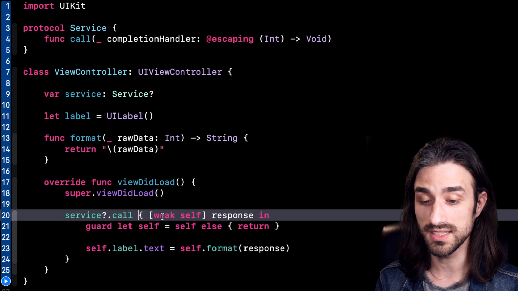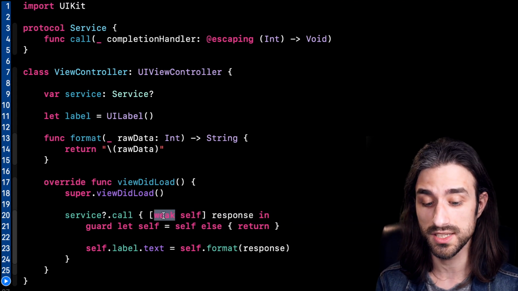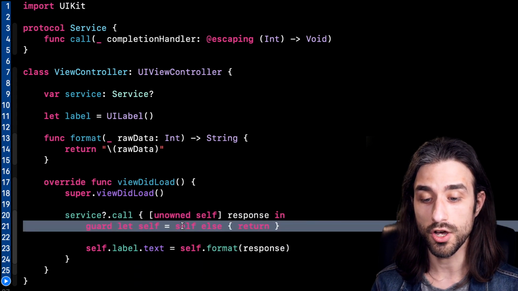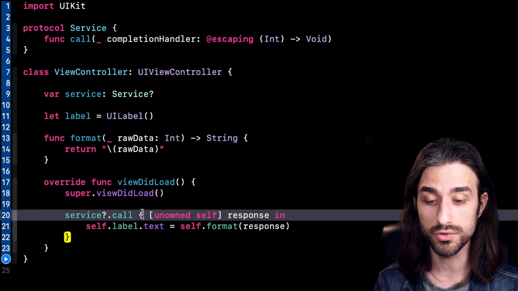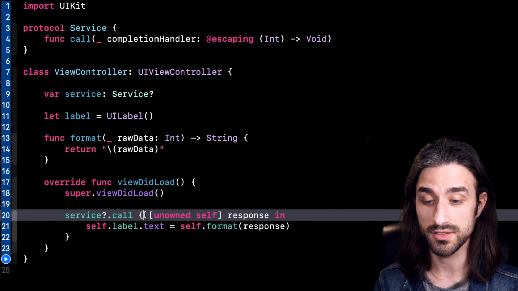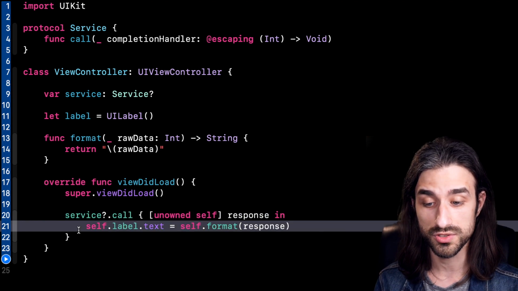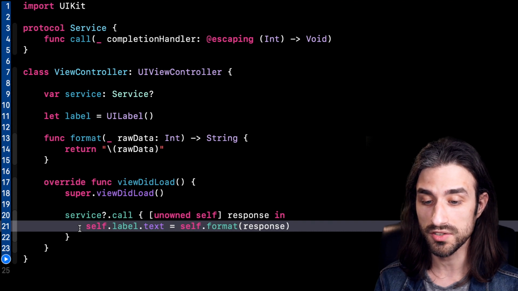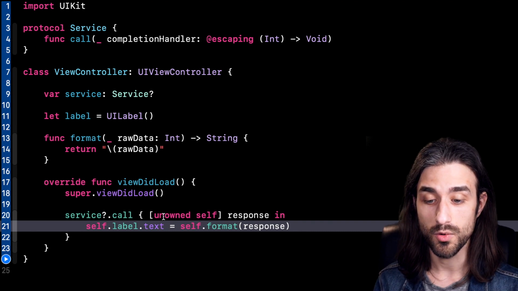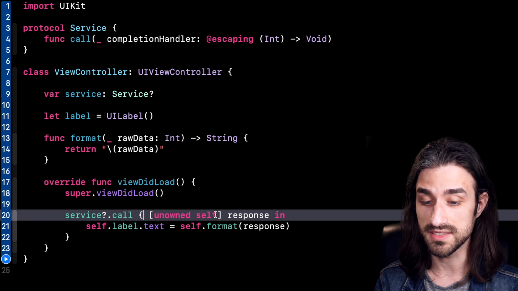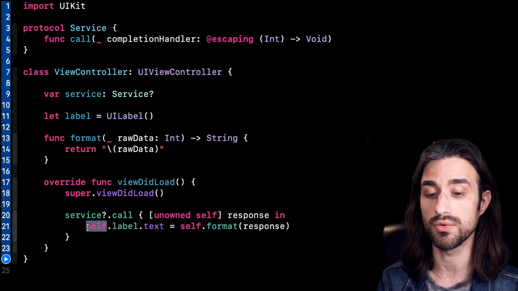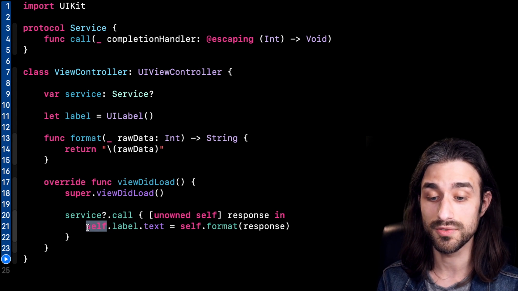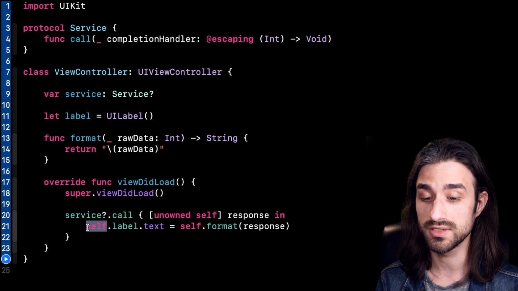So in a situation like this, we can use another keyword instead of weak. We can use unowned. So unowned is going to act kind of like weak, meaning that the closure won't be retaining a strong instance of self. And we can see that we can also use self as a non-optional value. But the way this works is that if by mistake, when the closure is called, self is nil, then our code will crash, because accessing self when it is unowned is kind of like doing a force unwrapping. If there is nil inside the thing we force unwrap, our app crashes. It's the same thing here.